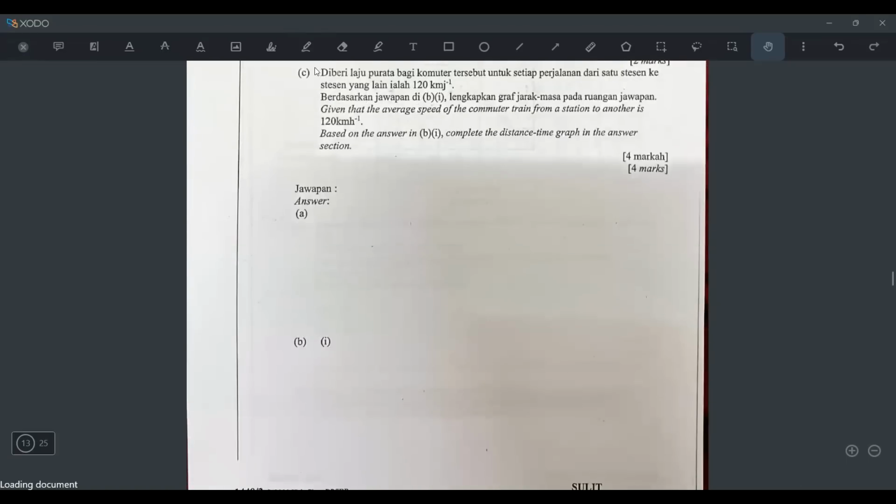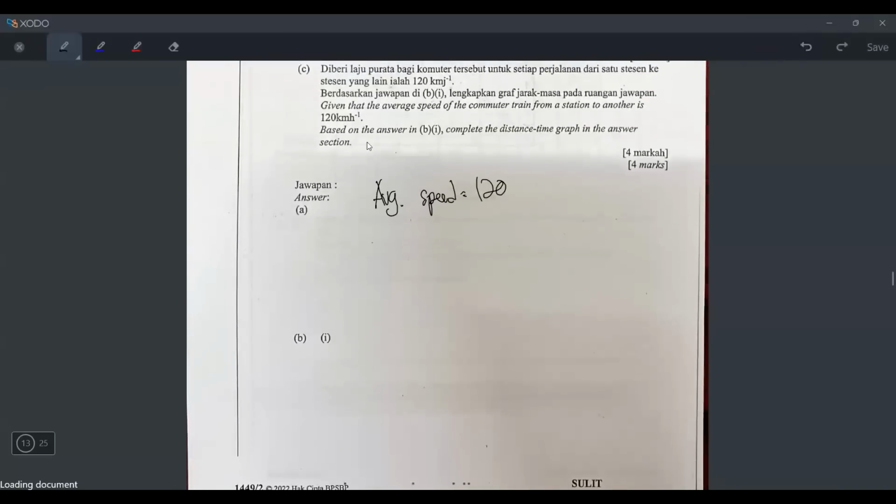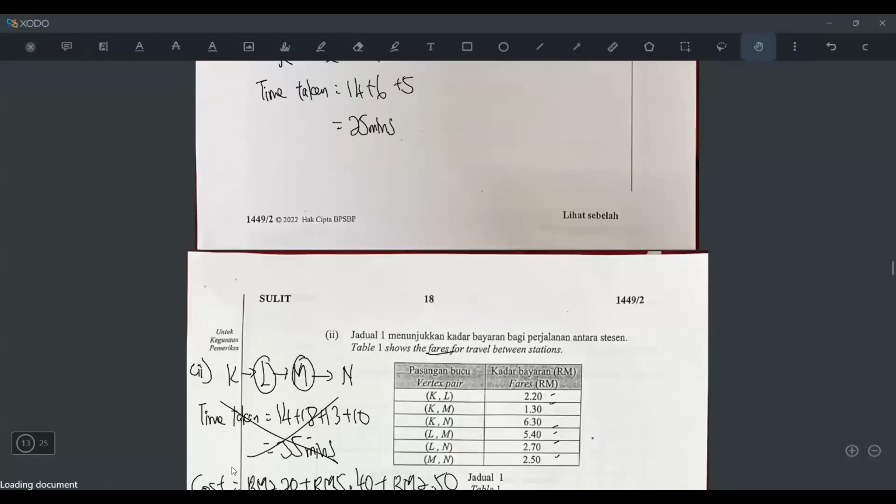Okay lah, let's go to C lah. Okay, C. Given that the average speed of the commuter train from one station to another is 120. Average speed equals 120. Means what? The average speed means kelajuan purata. Based on the answer in B1, complete the distance time graph. So B1 is which one? This is B2. Which one is B1?